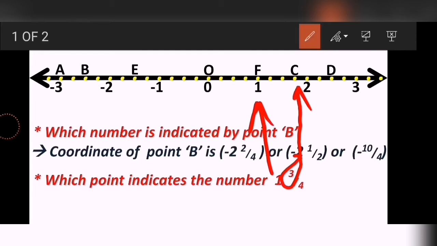Which is the third point now? That third point is C. So my answer is nothing but C only. Point C is indicated by the number 1 3 upon 4. Understood or not?